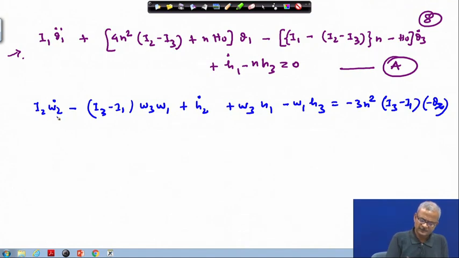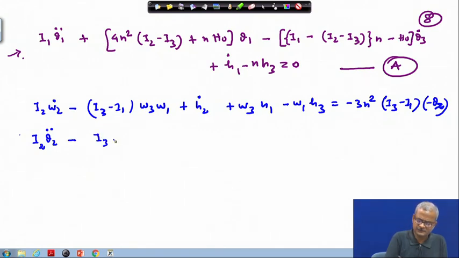Same way, I will take some shortcut steps and leave it to you to work out these things. So omega 2 dot will be theta 2 double dot minus n dot. The n dot term will become 0, so this gets lost from this place. So we just get here I 2 times theta 2 double dot.